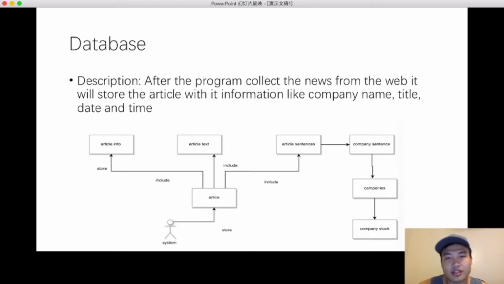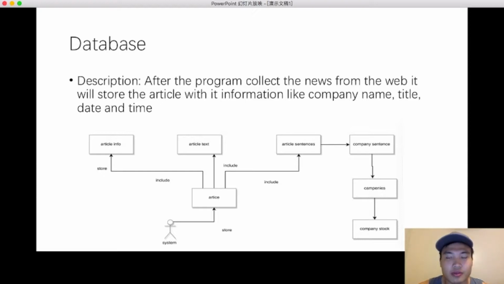So the database is basically a place to store the news after the program selects it. We need a database to hold the articles that we fetch and display. We're going to split it into parts so that we can easily organize, find, and use them.